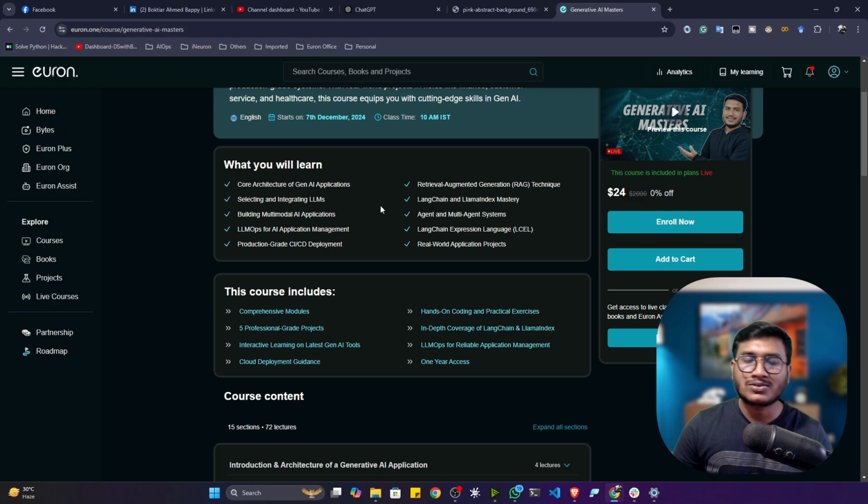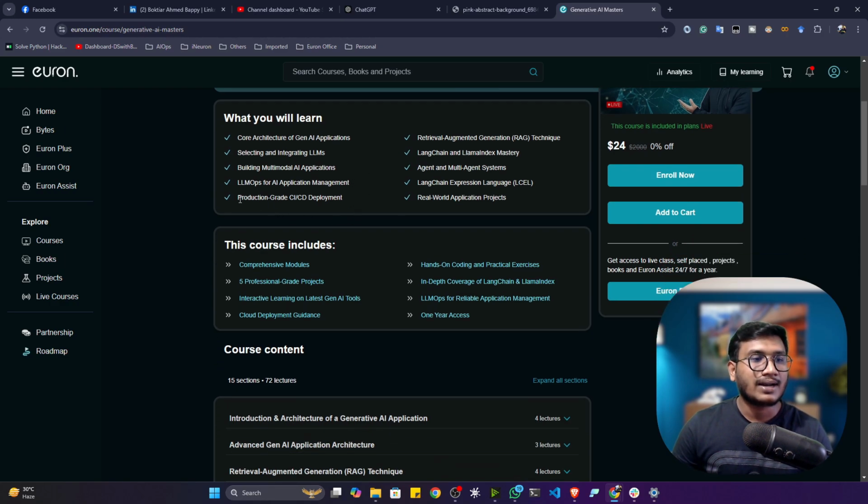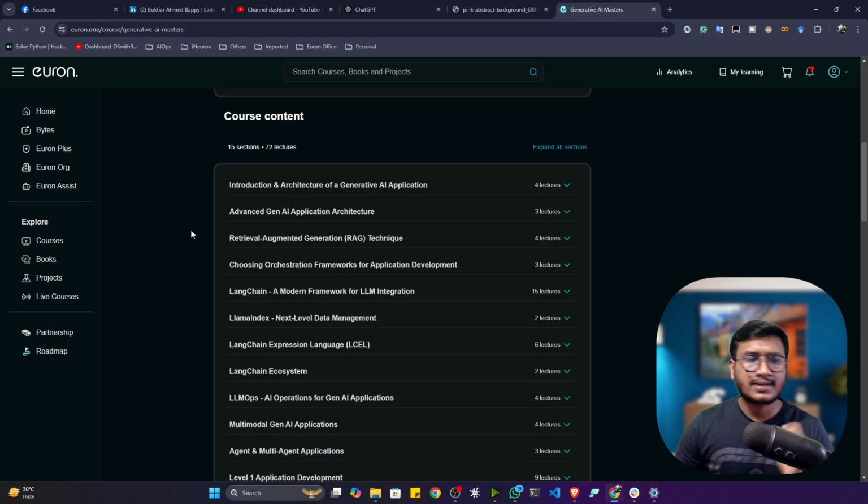After learning all the concepts, we'll start with real world project implementation. Here I'll show you how we can create a level 1 application, a level 2 application, and the final, very professional LLM application, which is also called a level 3 application. After that, we'll also learn how we can deploy these kinds of applications at production grade as a CI/CD pipeline. So guys, here is the entire curriculum.